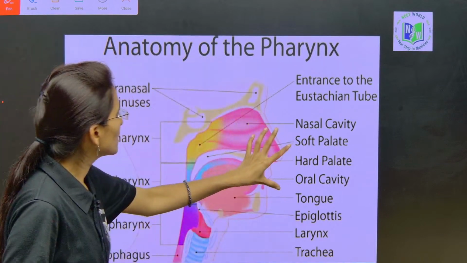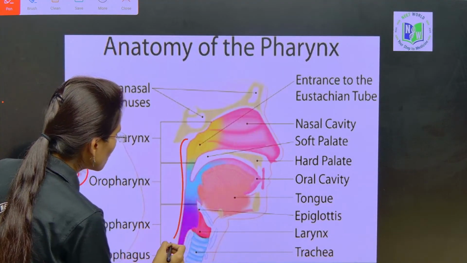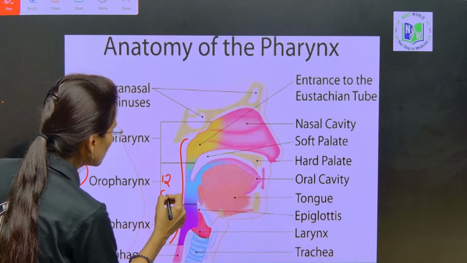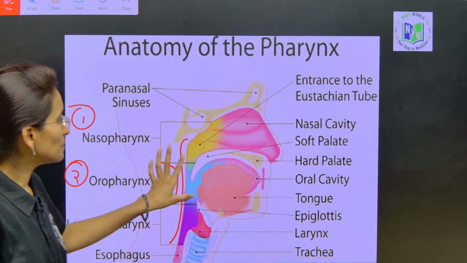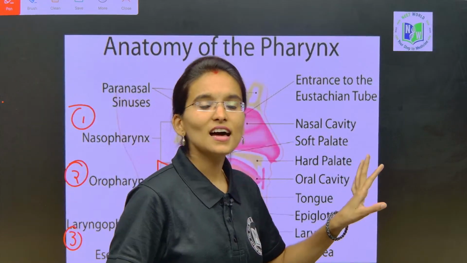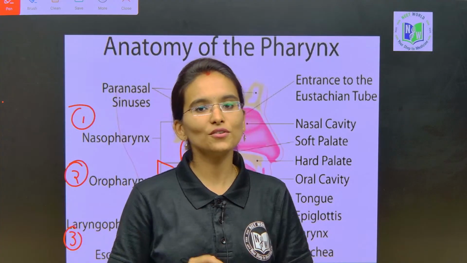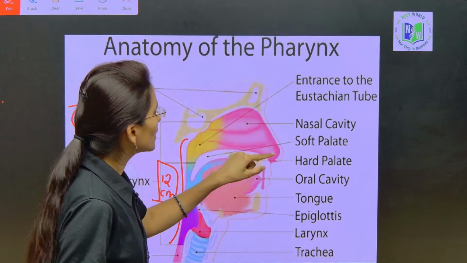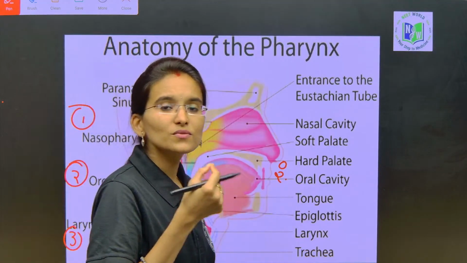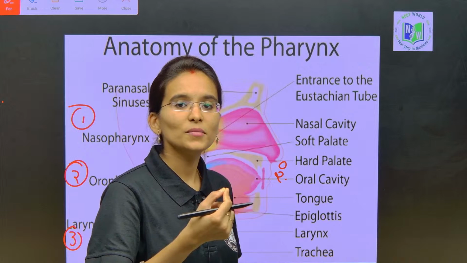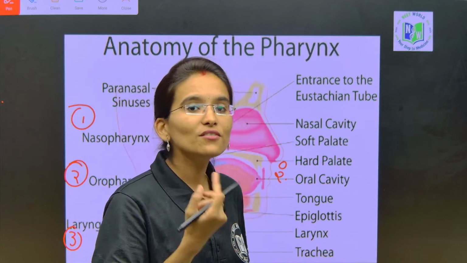So now see here, what is the pharynx actually? This long tube which extends up to 12 centimeters is called the pharynx. And usually the pharynx is divided into nasopharynx, oropharynx and laryngopharynx. Whenever we inhale oxygen with the help of the nose, the nostrils and nasal chambers, the breathing process starts.